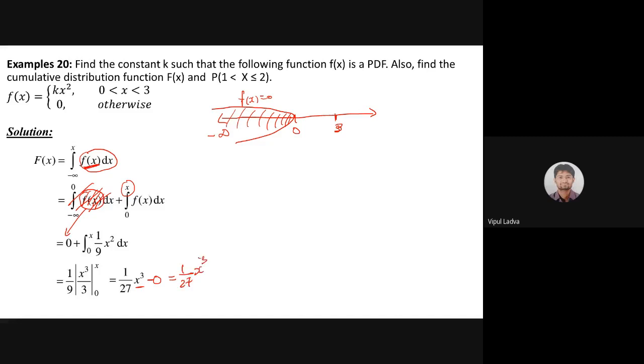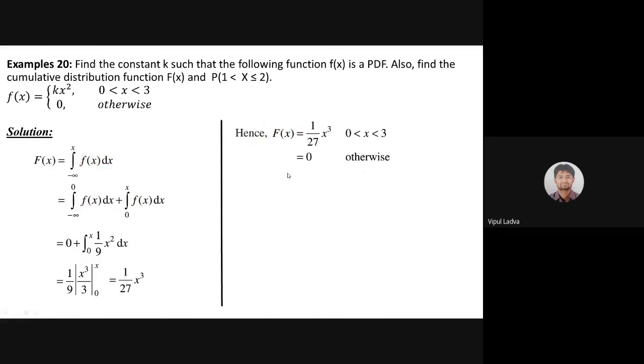That should be the cumulative distribution function for that particular probability function. Now let me erase the ink, so it will be easy for you guys. So capital F of x is 1 by 27 x cubed for the interval 0 to 3. And if my x is greater than 3, then surely f of x will be 0.